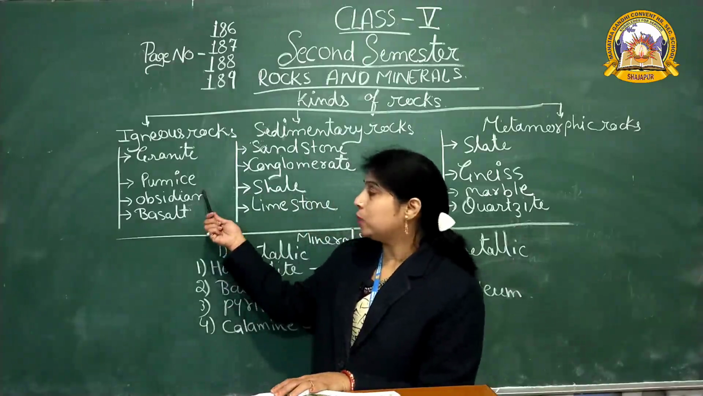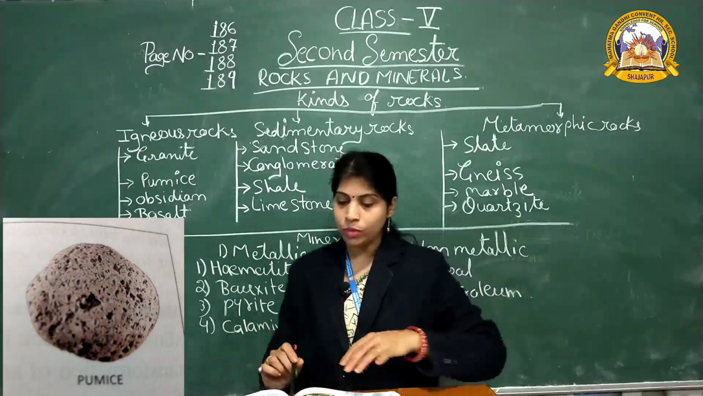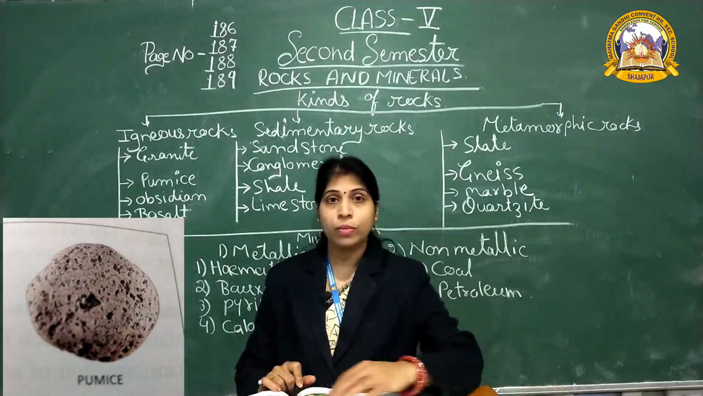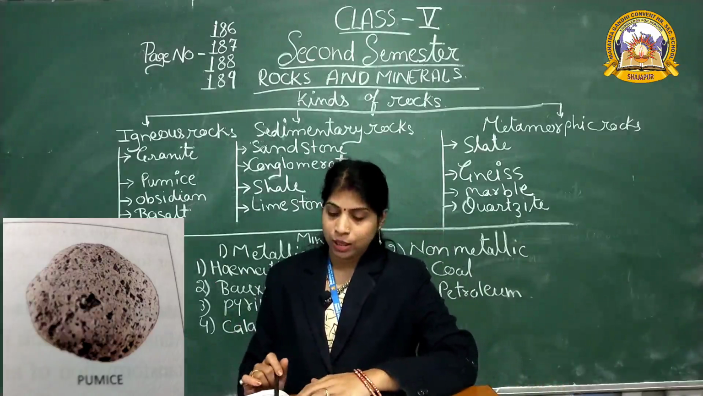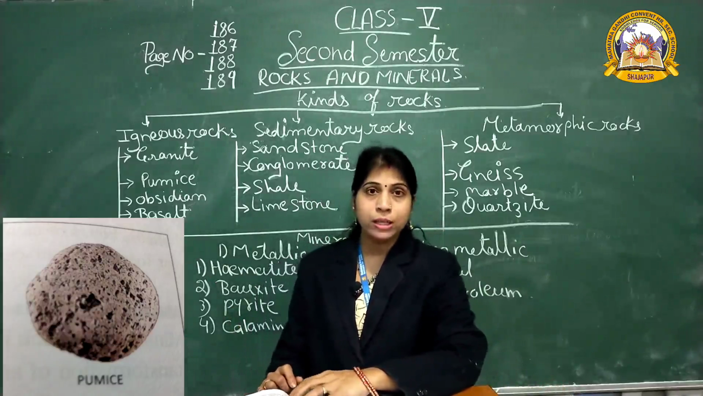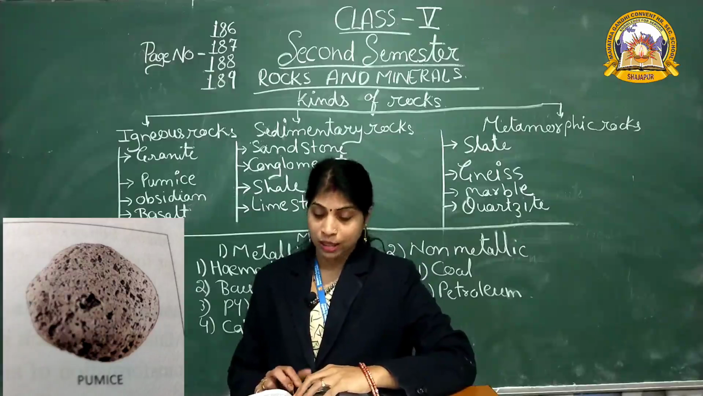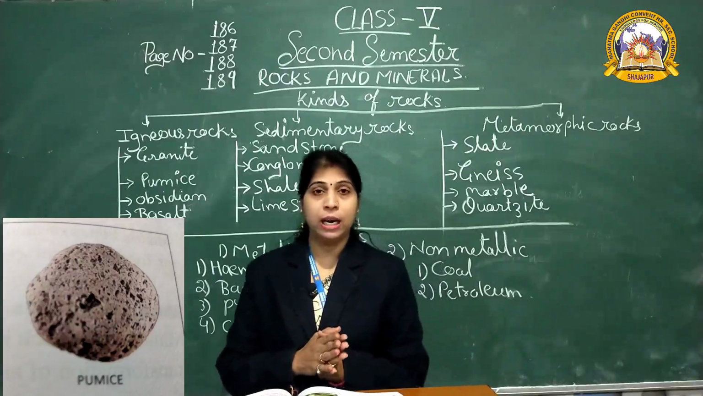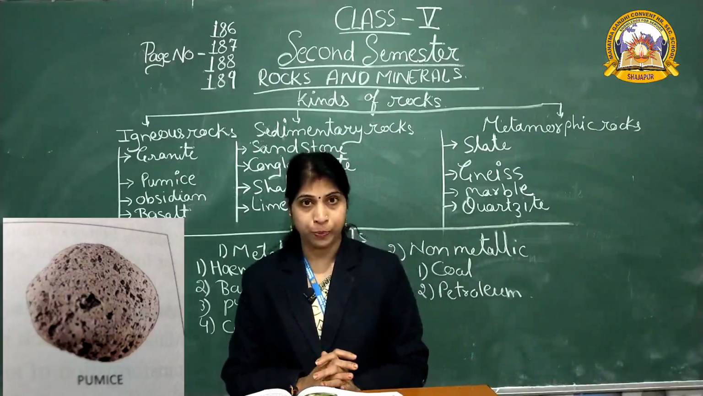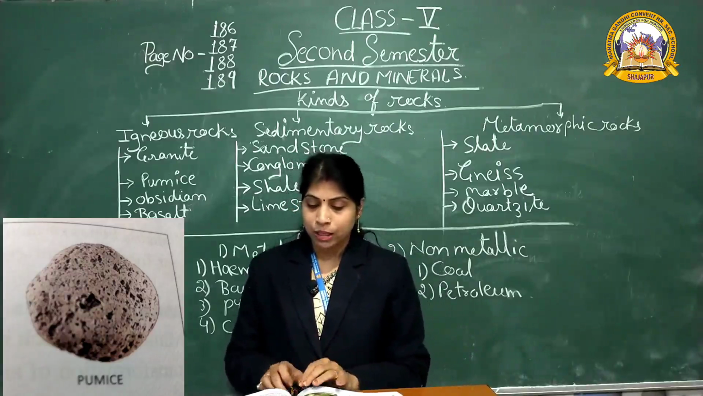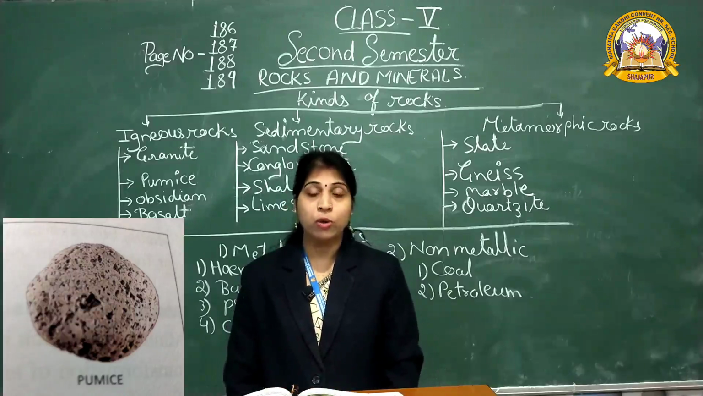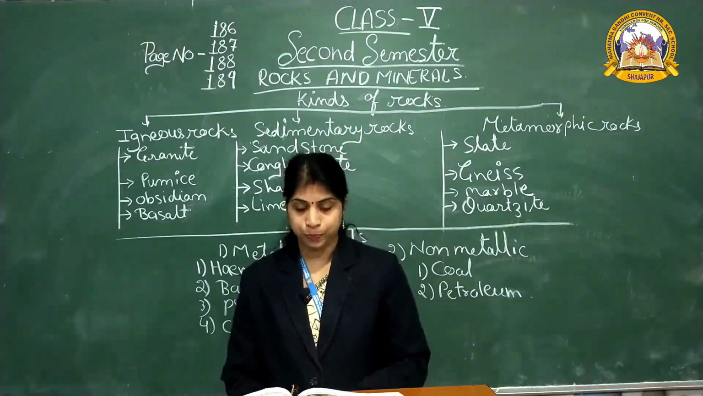Now the next one is pumice. Pumice is another light colored rock. It has many holes and pockets which are formed by the gases trapped inside it at the time of its formation. Dentists use the powdered pumice for polishing our teeth.